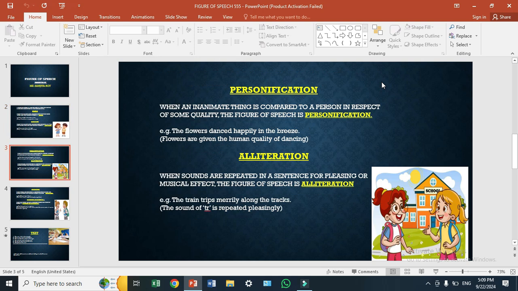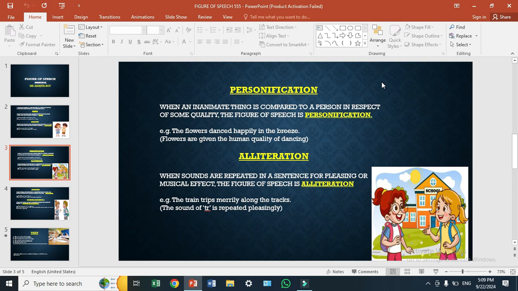Next is personification. Personification is that in inhuman things, the qualities of a human being are given. When an inanimate thing is compared to a person in respect of some quality, the figure of speech is personification. For example, the flowers dance happily in the breeze. Now, children, you can see that flowers are given a human quality. Dancing is a human quality. Flowers are given the human quality of dancing.